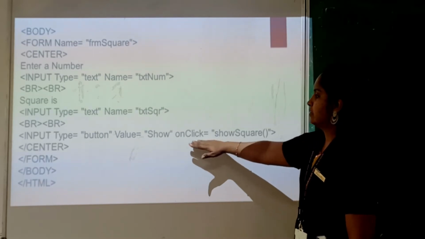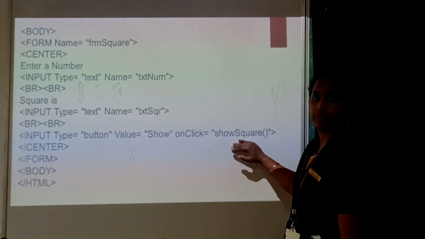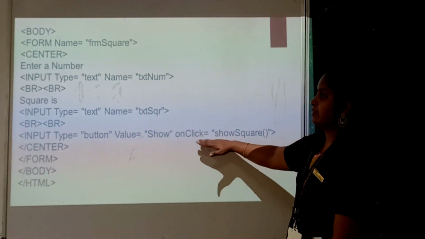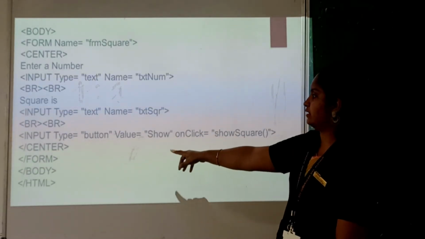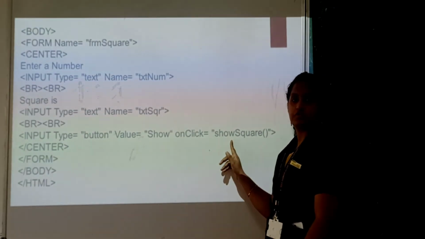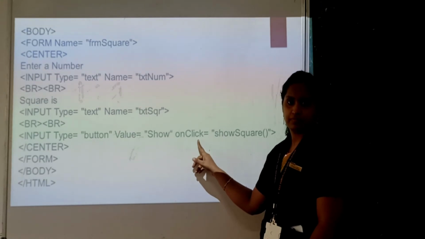So here is the mouse on click. By clicking on the button it will calculate the function. So this is the meaning of this line. Clear? In the input type button, value will show. It will show the value when clicking the button, on click.